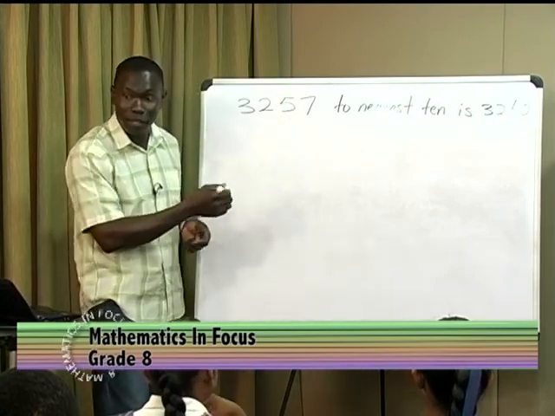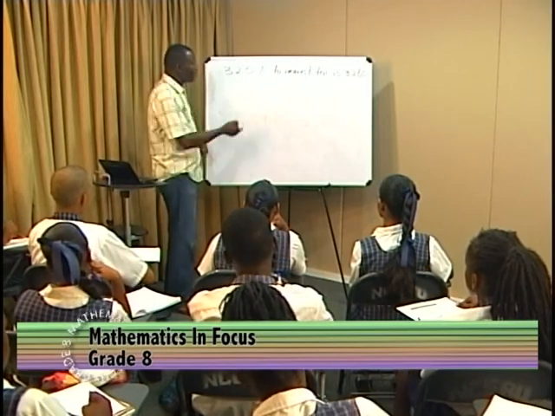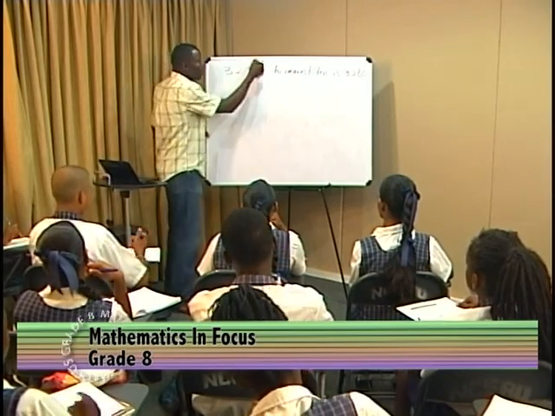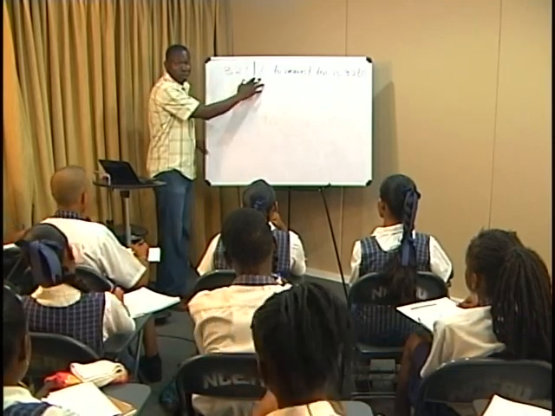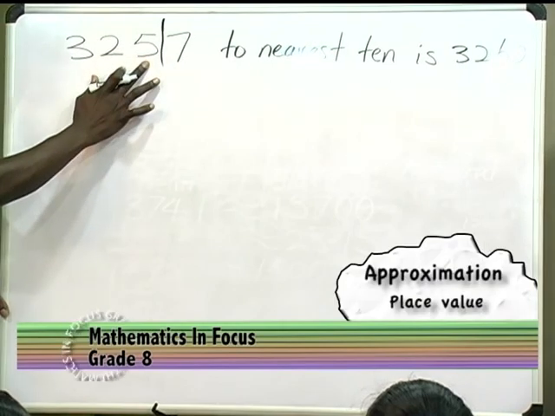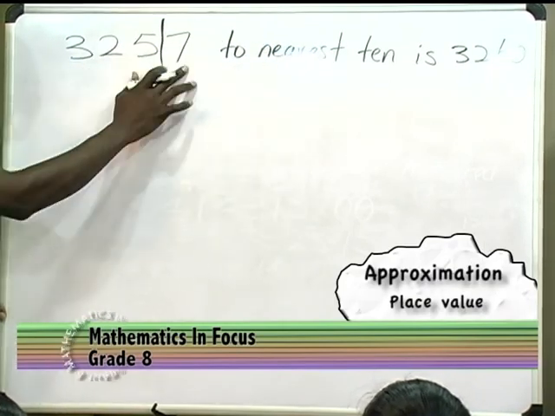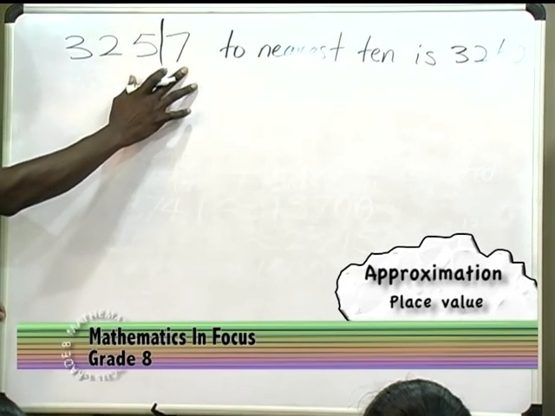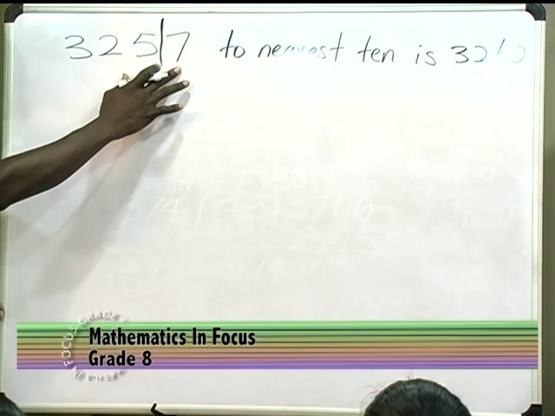All right, for this first one, let me just go through again the steps. The first thing, you identify whether it is place value or not, but it is place value we're dealing with. Then we identify up to which digit we want. We want up to the nearest 10, so we put our mark there. We look at the number which follows. Is it bigger than 5? Yes, sir. Yes, so then what do we do with this one? Increase by 1, and that's what we did. And because this is a whole number, it is not after a decimal point, we replace this with 0. Good.